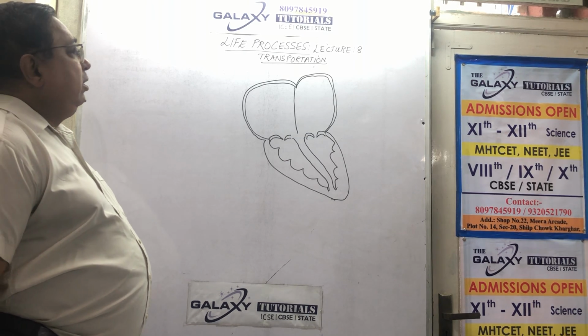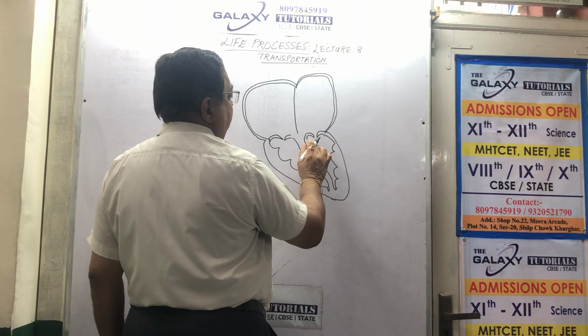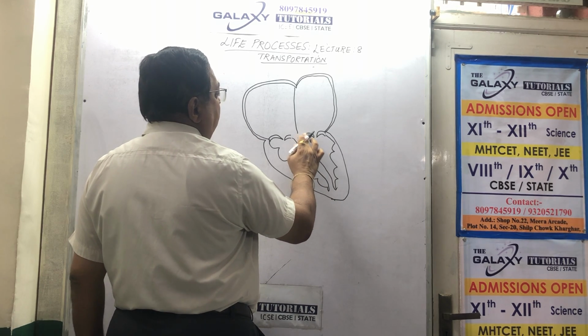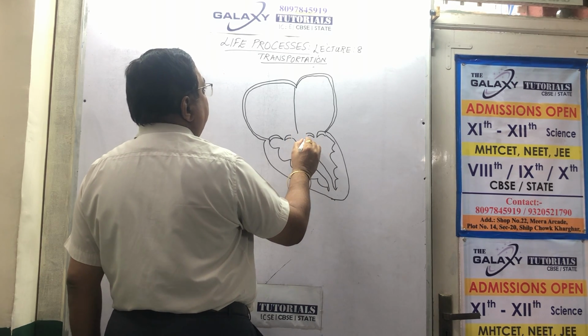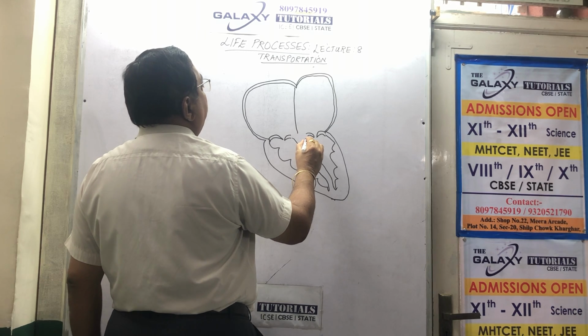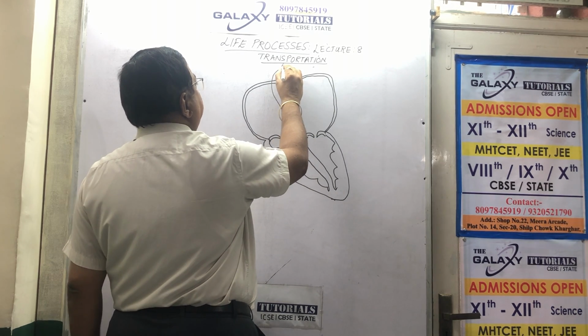Now, the details. From the left side, I will have a pipe which you will see goes on top.